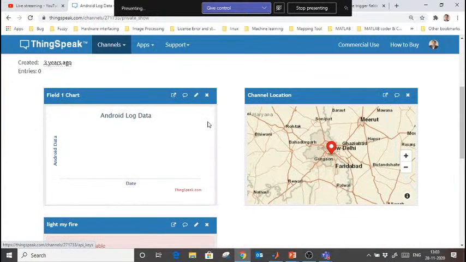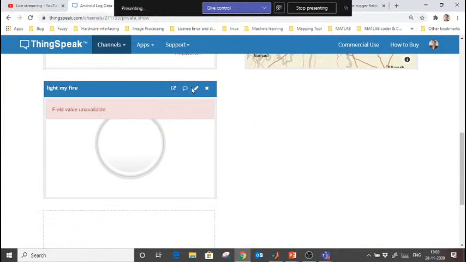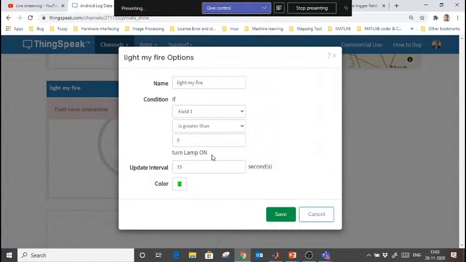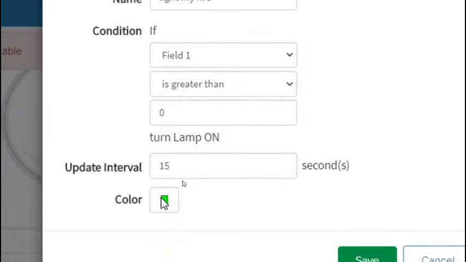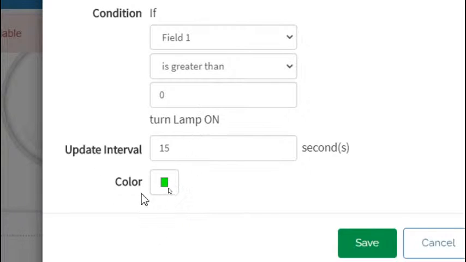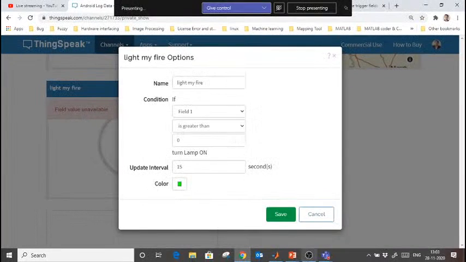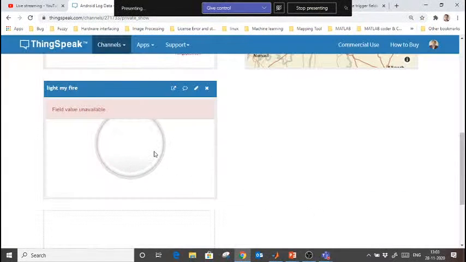Okay, now I am switching here, and when I open this, you see what I have done here. If field 1 is greater than 0, then this lamp will be on. If it's smaller than 0, then the lamp will be off. So when I say kill the lamp, it will be off. When I say on the lamp, then the value 1 will go and it will be on. And further you can use this to control any device also. So let me check if it is working or not.